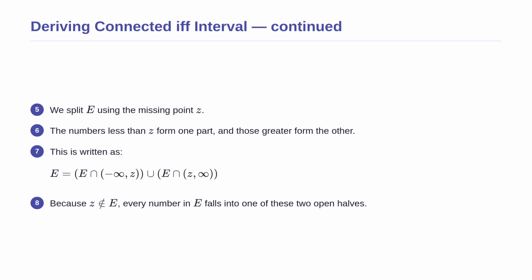Continuing our proof, we use that missing number z to break our set apart. We create two completely separate groups: all the numbers in E that are less than z and all the numbers in E that are greater than z. Mathematically, we write this using intersections and unions. The first part intersects E with everything from negative infinity up to z. The second part intersects E with everything from z to positive infinity. Because z itself is missing, every single number in E must fall into exactly one of these two halves, leaving nothing behind. This equation perfectly describes how the gap divides the space.